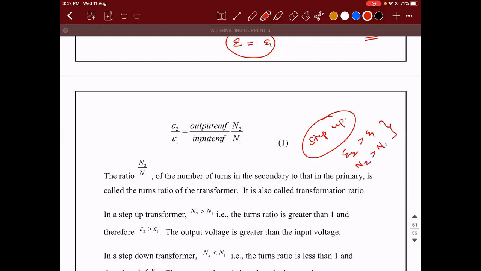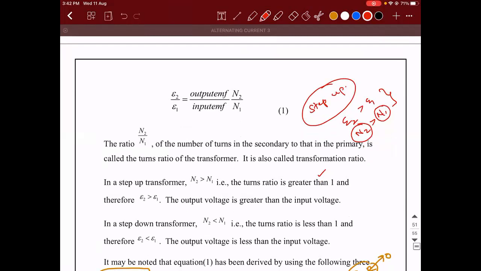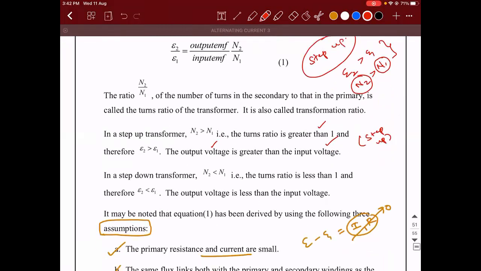So to design a step-up transformer, you need to maintain the number of turns in the secondary coil to be more than the number of turns in the primary coil. So if the ratio N2 by N1 is greater than 1, then E2 will be greater than E1. Means the output voltage is greater than the input voltage, which we call a step-up transformer.